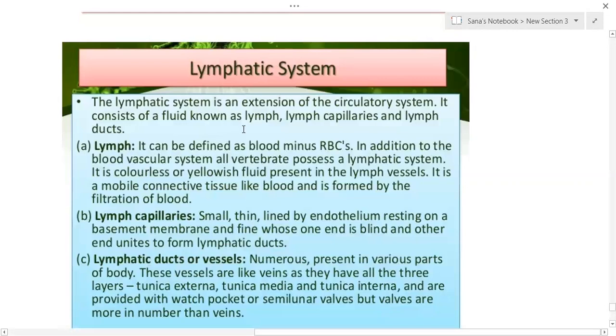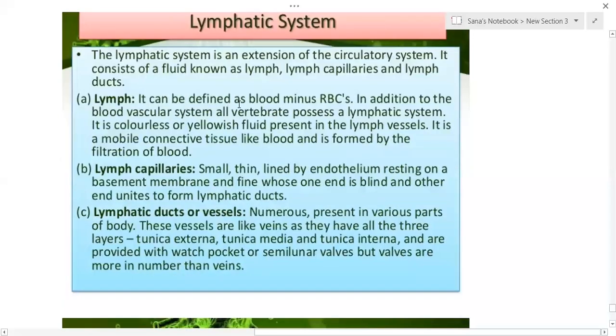The lymphatic system is an extension of the circulatory system. It consists of fluid known as lymph, lymph capillaries, and lymphatic ducts. Lymph can be defined as blood minus RBC. When blood is devoid of RBC, we call it lymph. In addition to the blood vascular system, all vertebrates possess a lymphatic system.